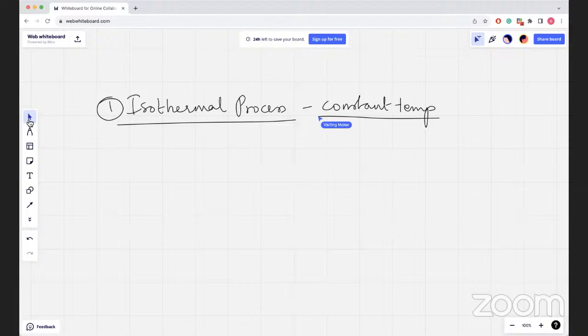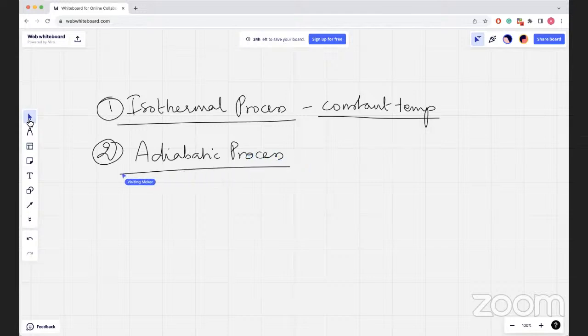The second one is called an adiabatic process. When a process is carried out in such a manner that no heat can flow from the system to the surroundings or vice versa, the system is completely insulated from the surroundings. That's called an adiabatic process.